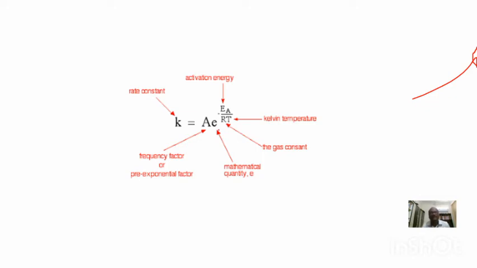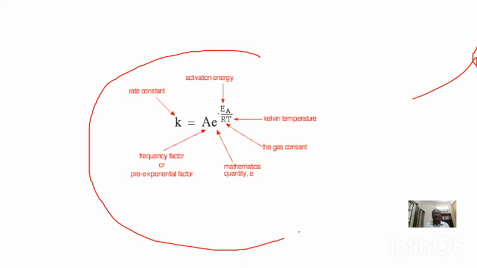T is absolute temperature, R is the universal gas constant, and Ea is the activation energy, E with subscript small a. These are the different terms mentioned in the Arrhenius equation.